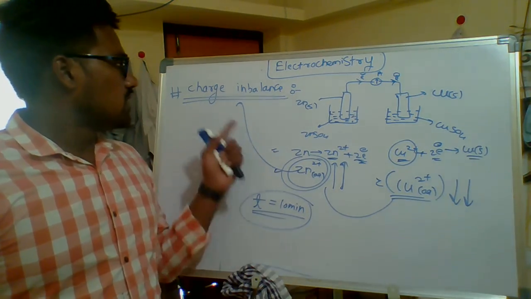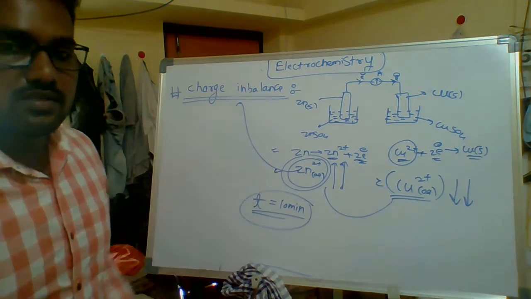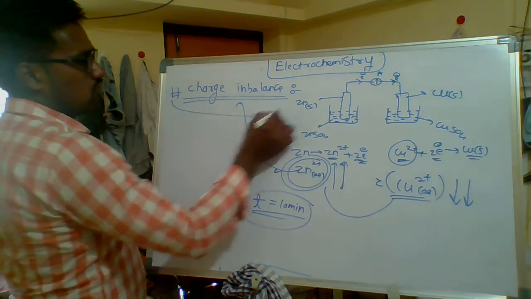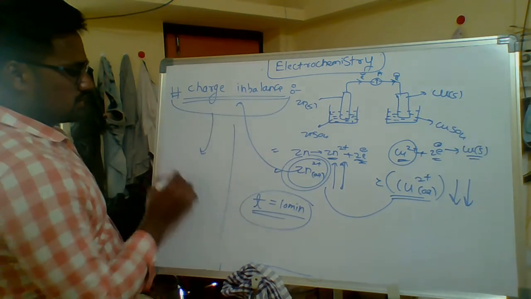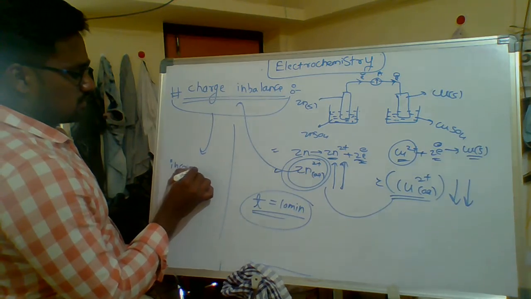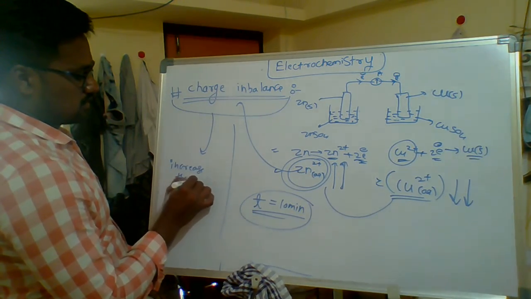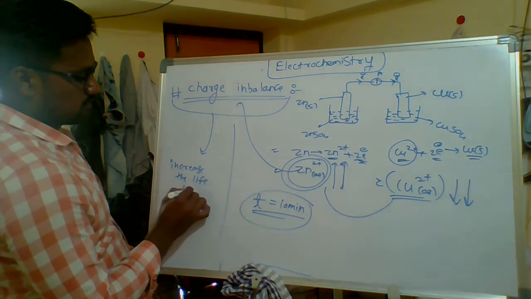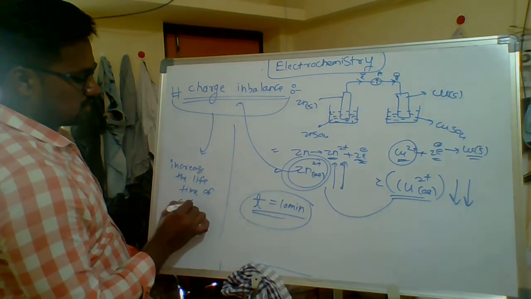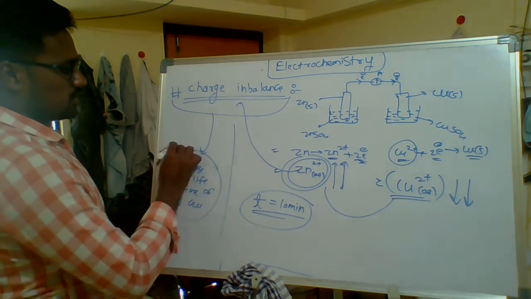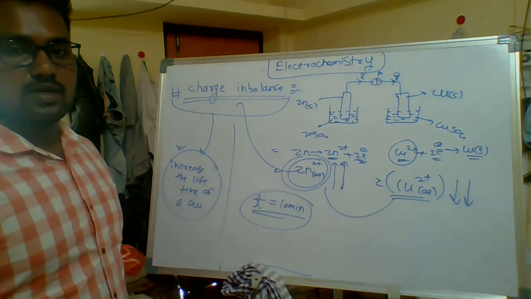And how is this charge imbalance removed to increase the lifetime of a cell? This is our next topic.